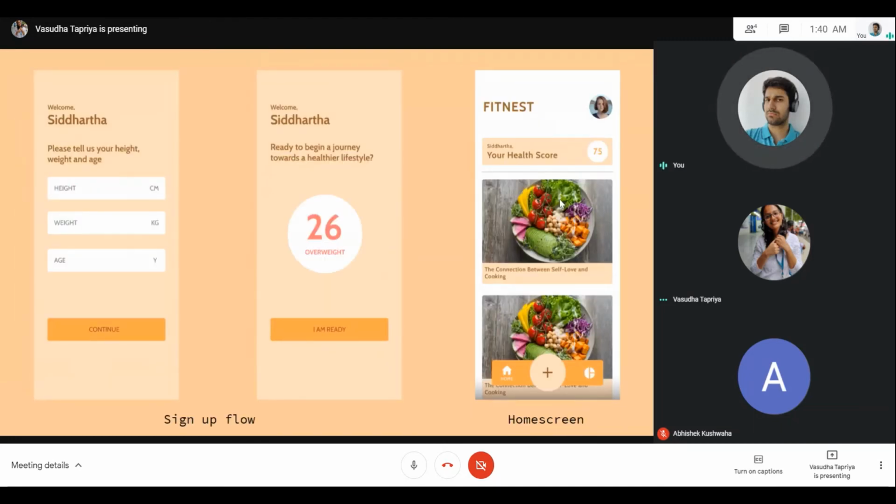We include the height, weight, and age details when the user is signing up. From the height and weight details, we calculate the BMI, and this BMI is used to set up the initial health score for the person. In the third screenshot over here, we are showing some Medium articles which are related to the health score of that particular individual. If you could go to the next screen.